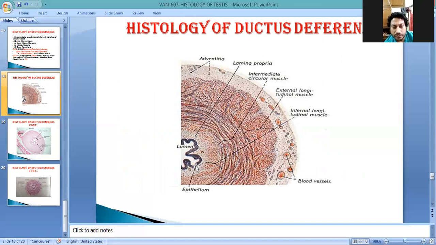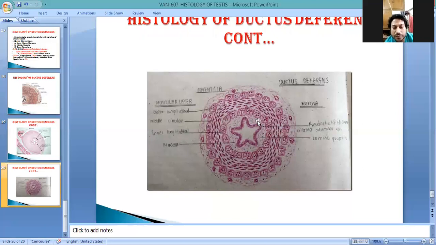This is the lamina epithelialis, meaning the epithelium, pseudostratified ciliated columnar. This part from here to here is the lamina propria, and this is the lamina muscularis mucosae. This is the inner circular and outer longitudinal layer. From here to here is the bundle of the tunica muscularis, and this is the tunica submucosa. So all these structures form the tubular part, as you see in this diagram drawn by me.